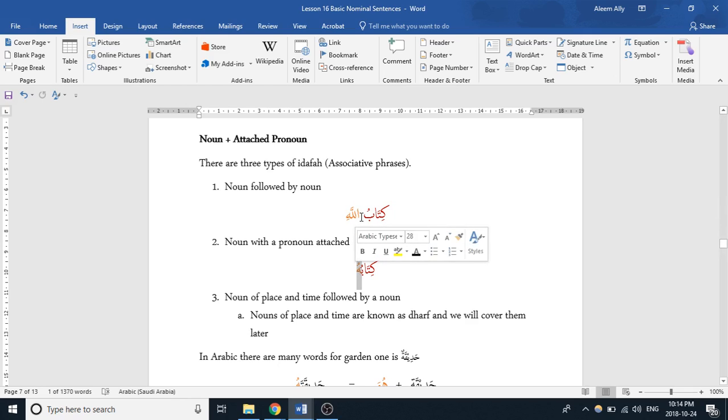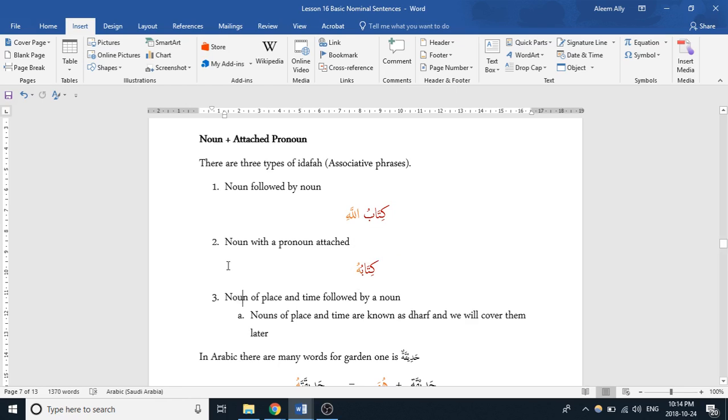So just like Allah here has a kasra and it's in a state of jar, because kitabu is being associated to it, hu here is in a state of jar, and it won't take a kasra because it's fixed. One thing to keep in mind is that this hu is essentially a huwa when it attaches to a noun, and when pronouns attach to a noun they look different, and we're going to go through the entire chart below. At least some of them do.